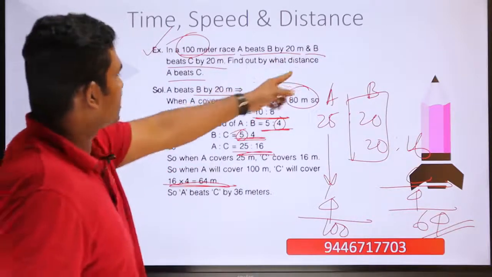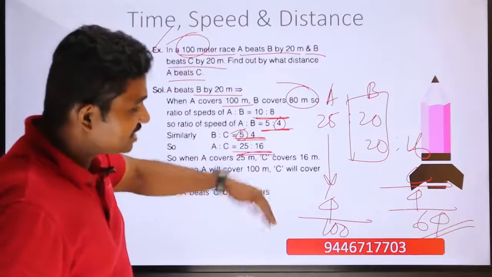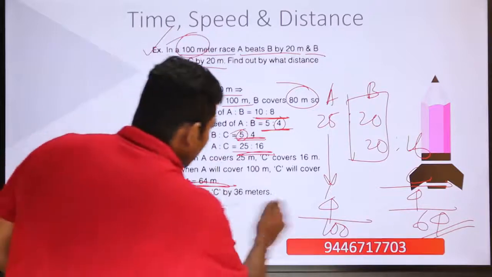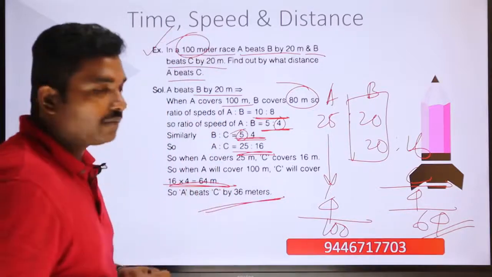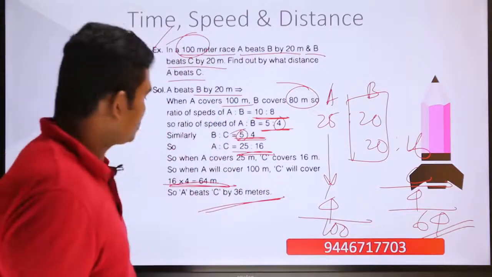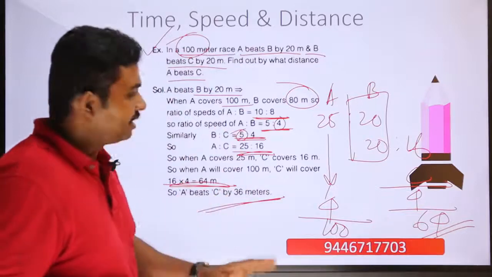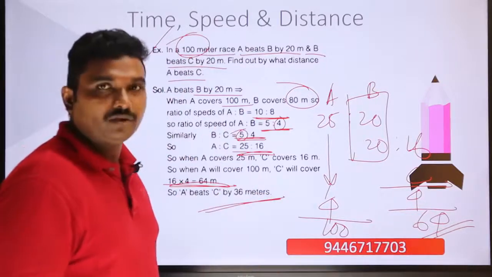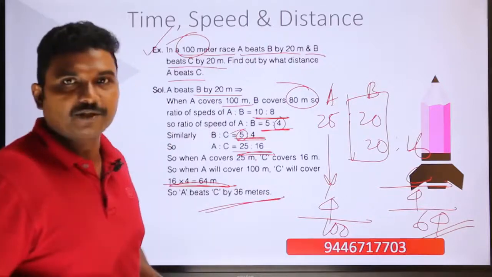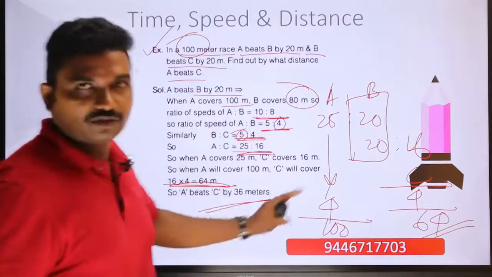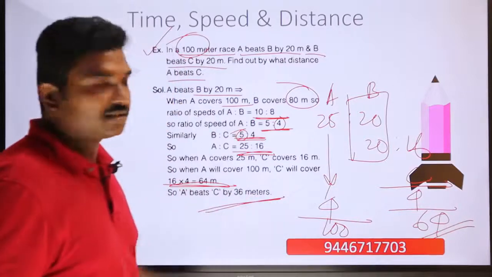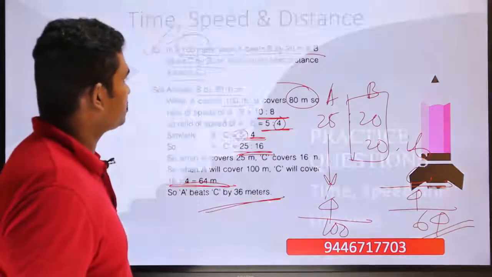So by what distance will A beat C? A will beat C by a distance of 100 minus 64. What is 100 minus 64? So A is going to beat C by 36 meters, because 36 meters is the difference between 100 and 64. This is also a very good logical question. Normally students will go for 20 meters as the distance between A and C. But you can see the 20 meters is not the distance between A and C. A is going to beat C by a distance of 36 meters. So that is the answer to this example question.